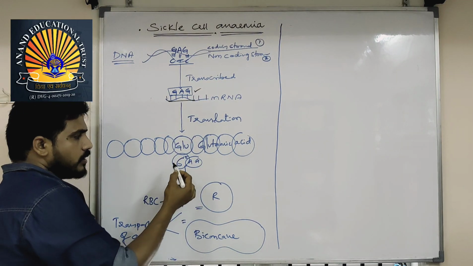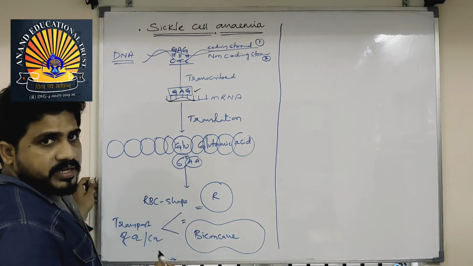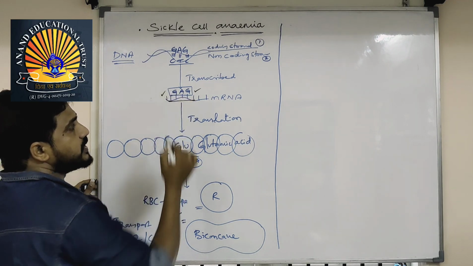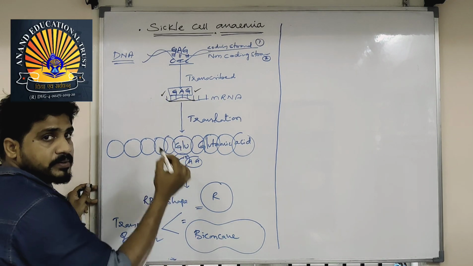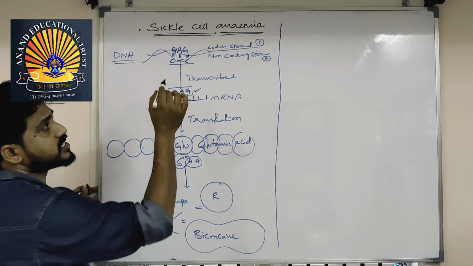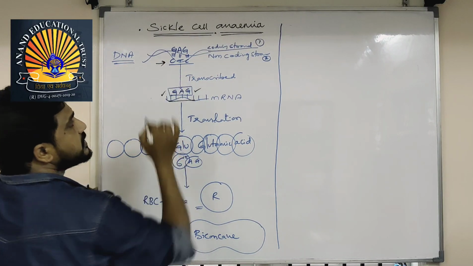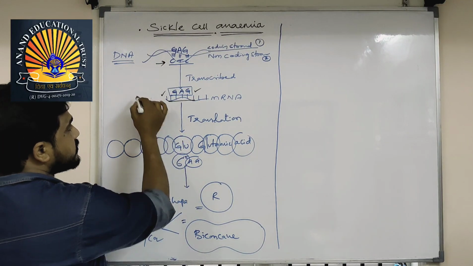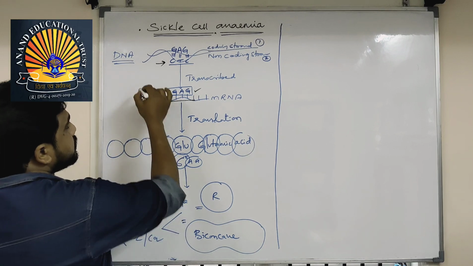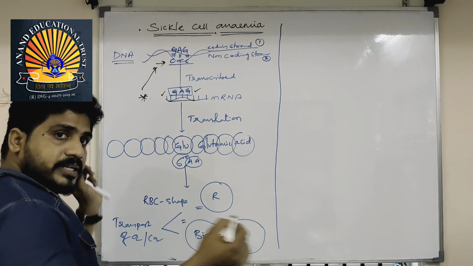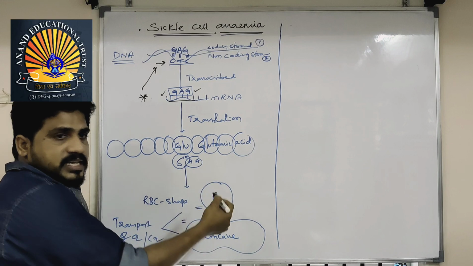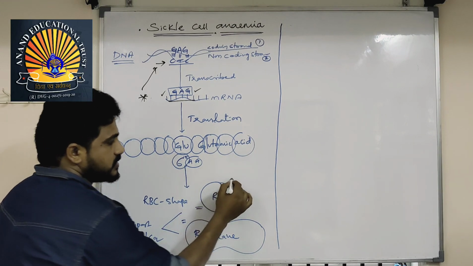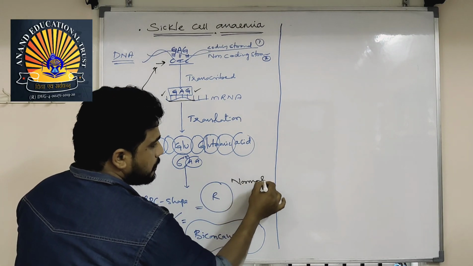Question: glutamic acid will be represented by which code of the mRNA? Answer will be GAG. Glutamic acid will be represented by which code of the non-coding strand of DNA? Answer will be CTC. Don't think the question will always be at this point. Sometimes it is asked about a normal person, not sickle cell.